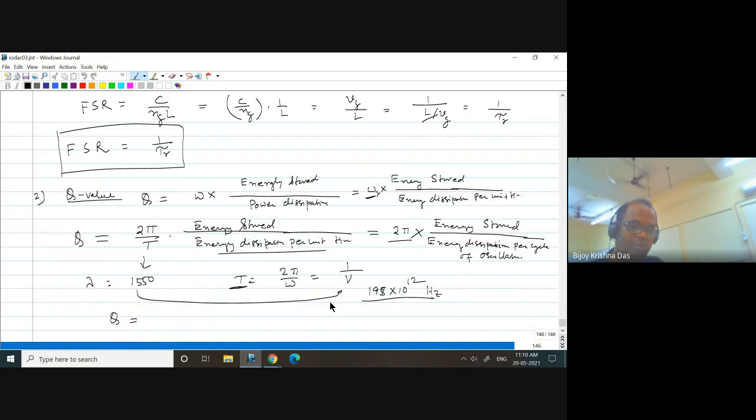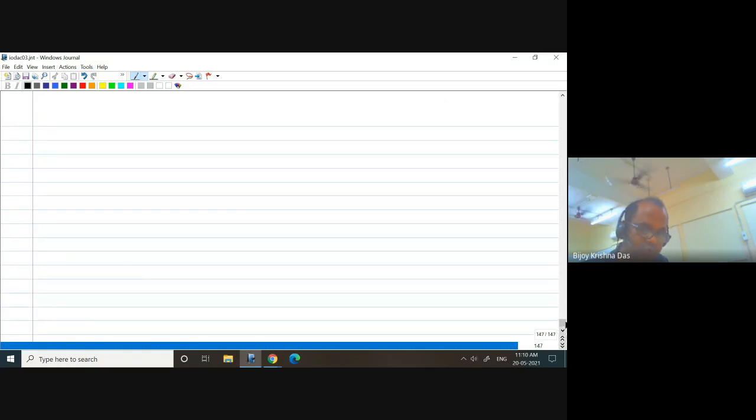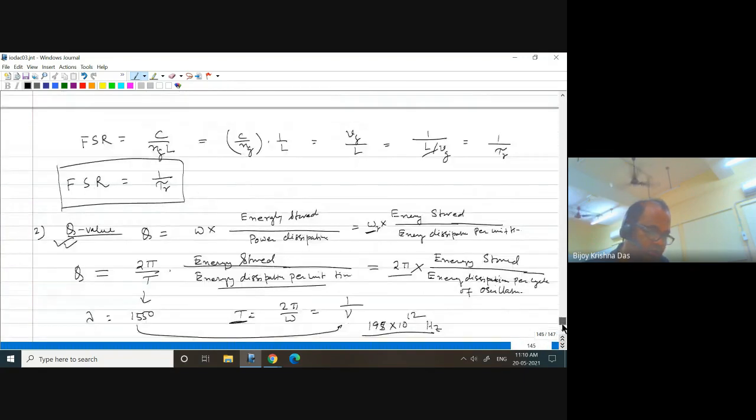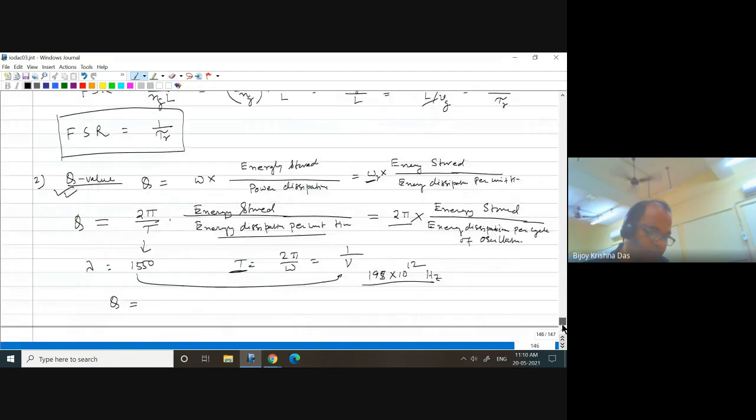So in the last class, we started discussing the Q value of a ring resonator. I think you remember the last page of what we discussed. Before that, we also discussed the free spectral range, and then the Q value according to the definition.